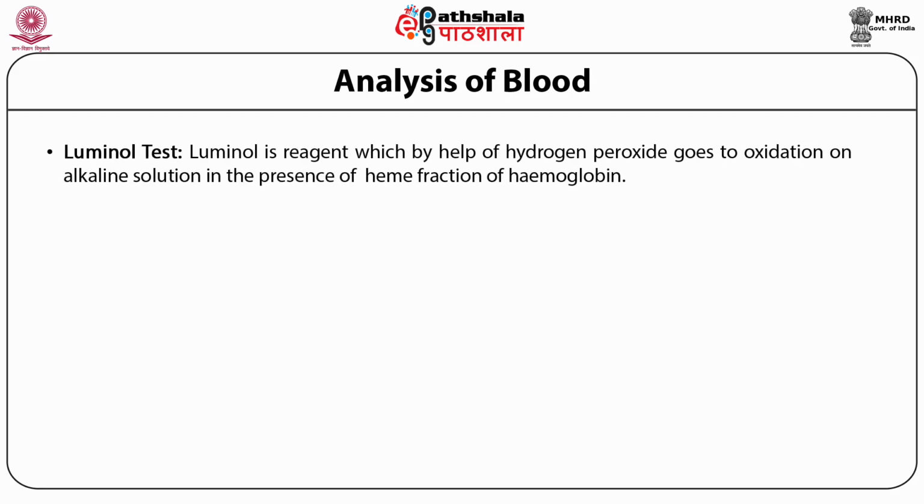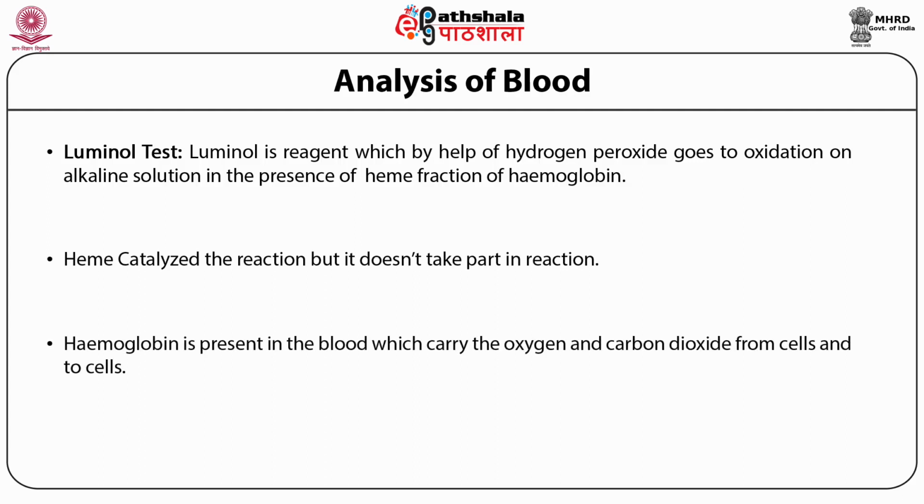Luminol is a reagent which, with the help of hydrogen peroxide, goes through oxidation in an alkaline solution in the presence of the heme fraction of hemoglobin. Heme catalyzes the reaction, but it does not take part in the reaction.